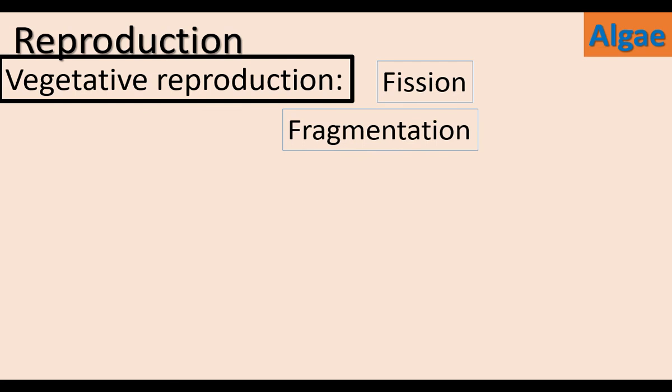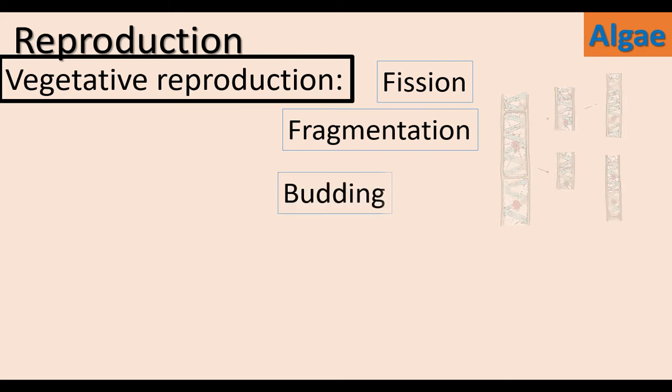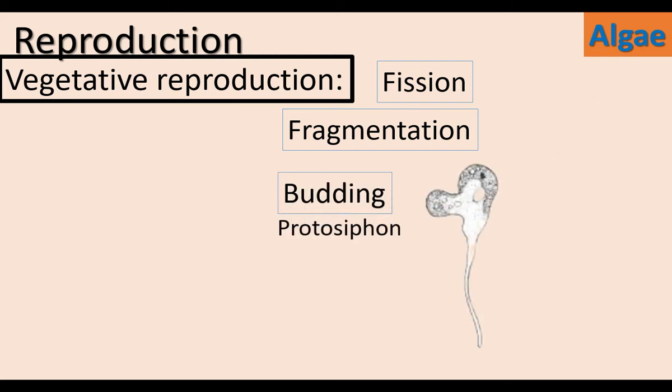Multicellular algae undergo fragmentation. Fragmentation is seen in filamentous algae. The filament breaks into pieces. Each piece develops into the entire filamentous alga. This is fragmentation. It is seen in Spirogyra. In some algae like Protosiphon, lateral buds arise.